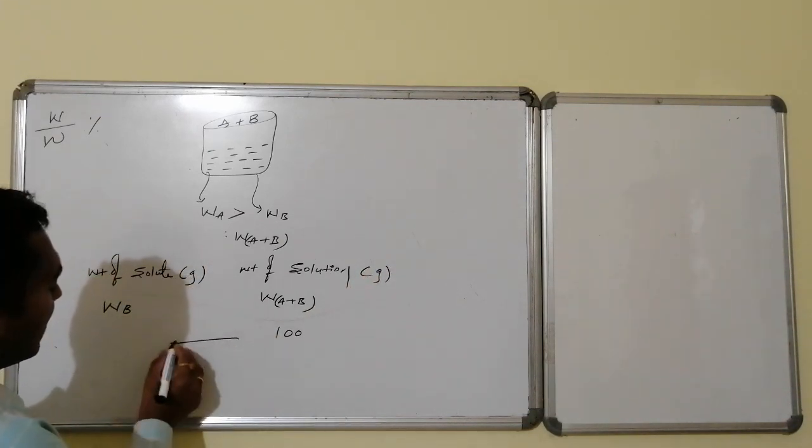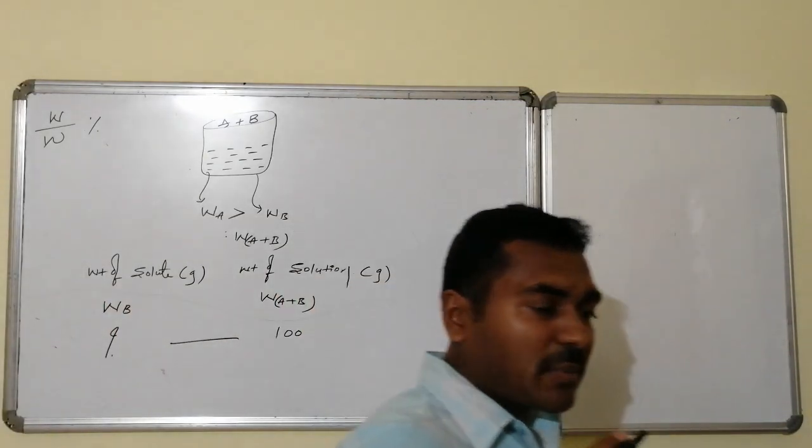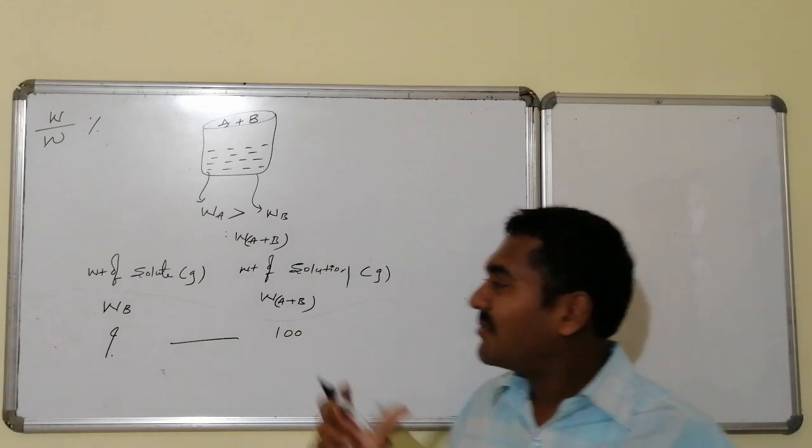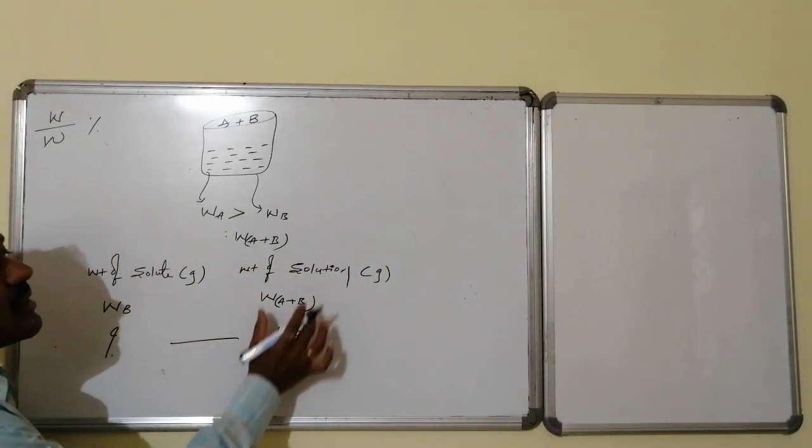If it is 100, then how much weight of WB is there is the question. That question mark represents the value of WB in grams present for every 100 grams of W of A plus B.